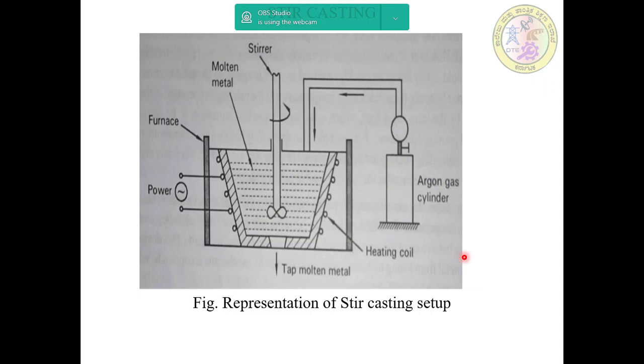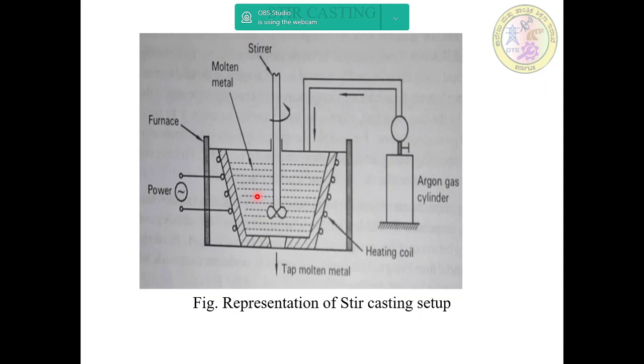The arrangement consists of a furnace, inside which, this is the furnace, and then this is the tapping hole from which I can take the molten metal. The arrangement consists of a furnace inside which a graphite or cast iron crucible surrounded by a coil of copper wire is placed. The crucible holds the charge of metal to be melted. Inside the crucible we can place the metal.